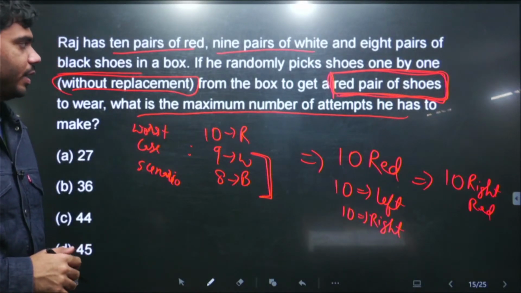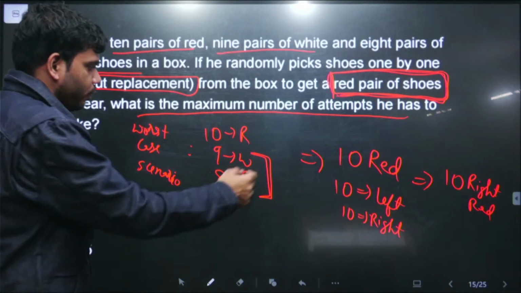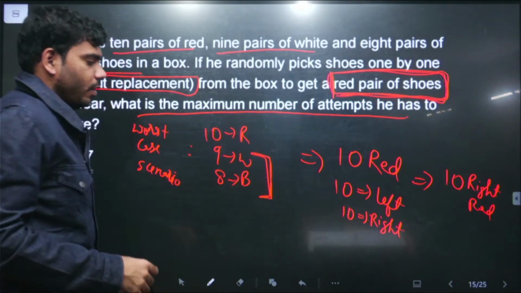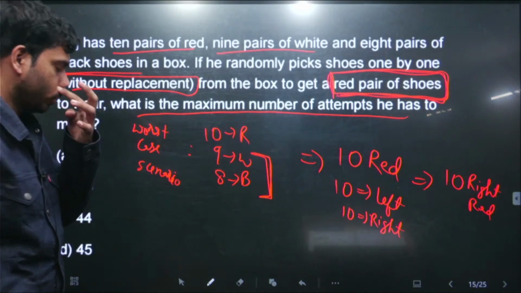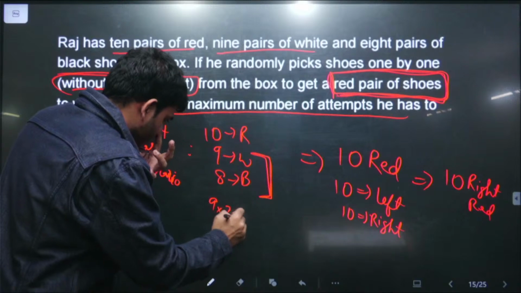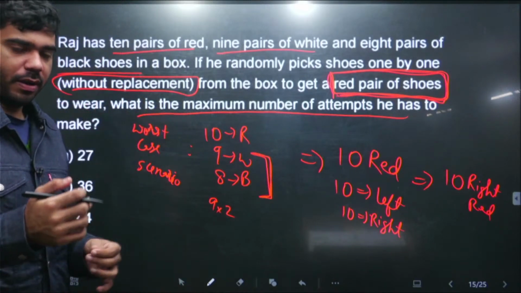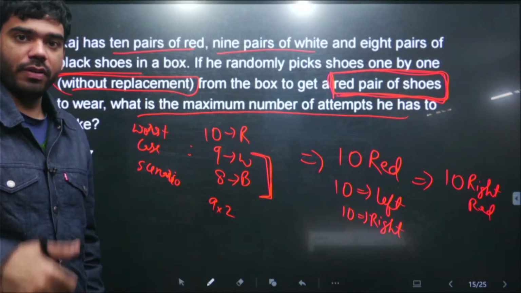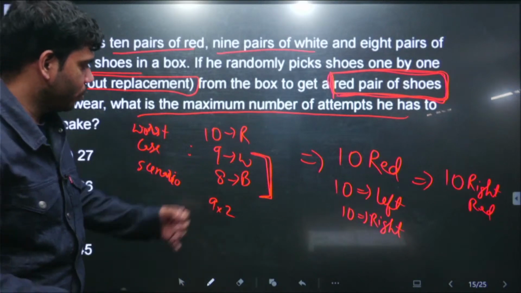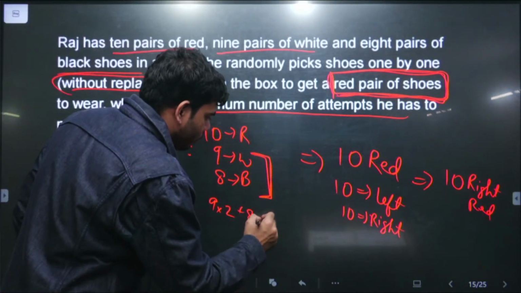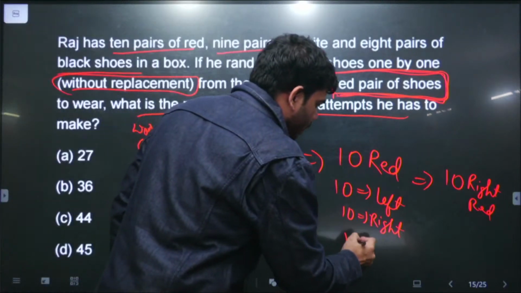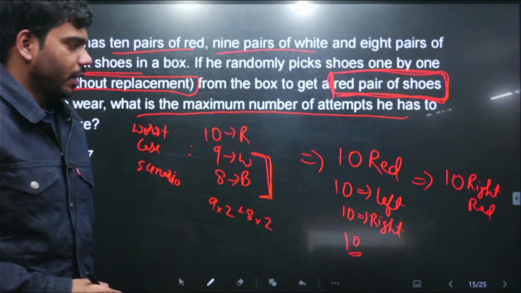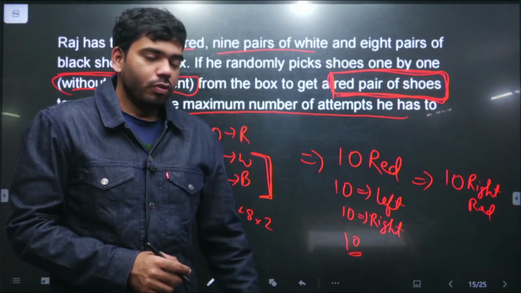So let us calculate how many different attempts he has to make. First of all, सबसे पहले तो in initial attempts he is only getting this white and black shoes. So total white shoes will be 9 into 2. There are 9 pairs. For every pair he has one shoe of the left leg and one shoe of the right leg, right? So total 9 into 2 will be there, and then 8 into 2 of the black will be there. And then उसके बाद in this what will happen, all the 10 shoes of the left leg will be there,